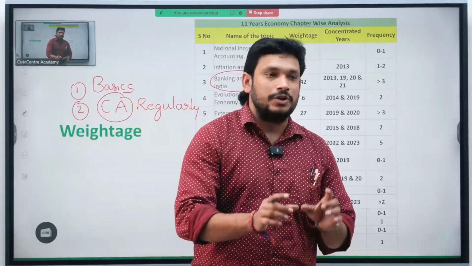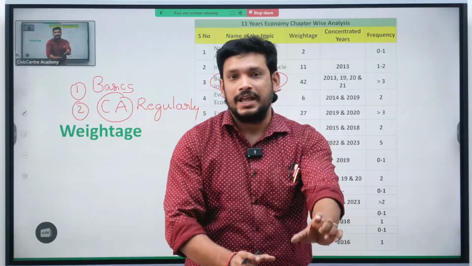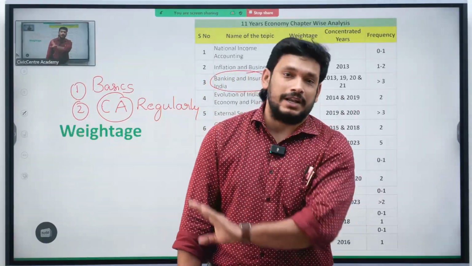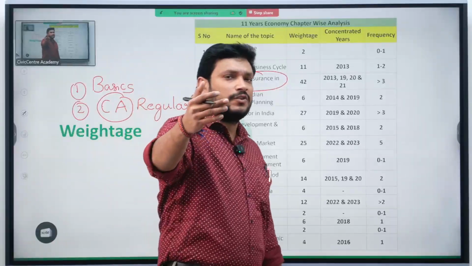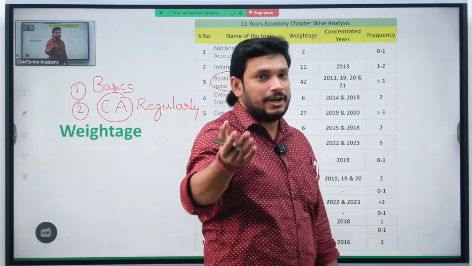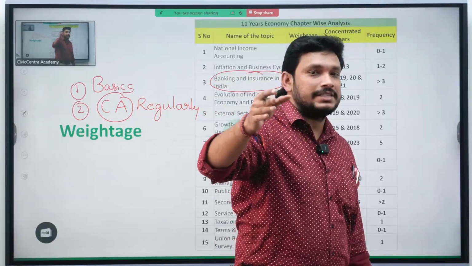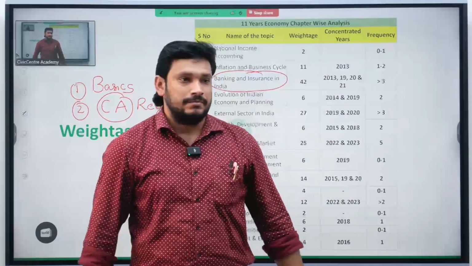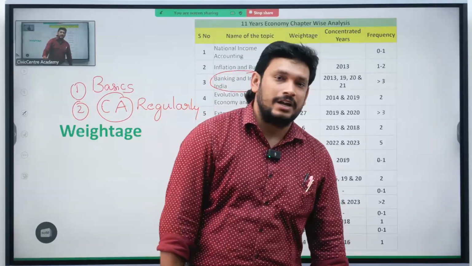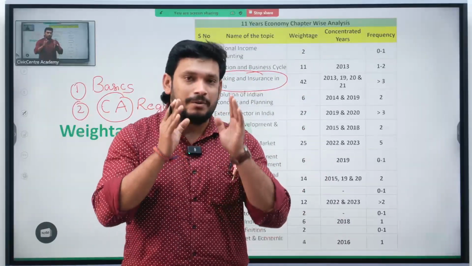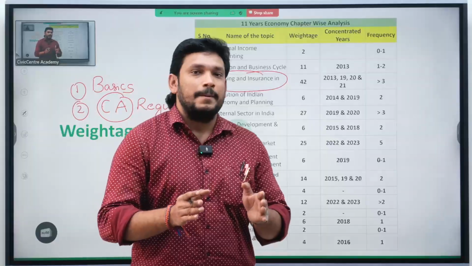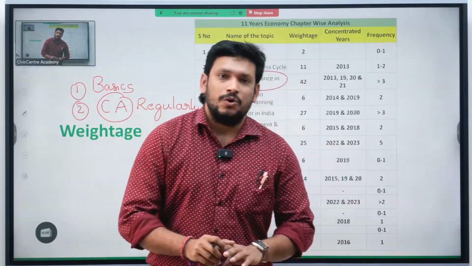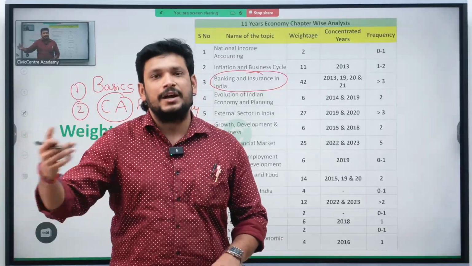So you need to ensure your basics are correct, and on top of it, ensure current affairs are followed regularly. Regularly means you can follow a monthly magazine. That can reduce your time of preparing every day's current affairs and gives all consolidated information in one place. There is no need to follow everyday current affairs. Follow one magazine in letter and spirit, and make sure it is a consolidated current affairs magazine. Go through all the magazines and then come to a conclusion.